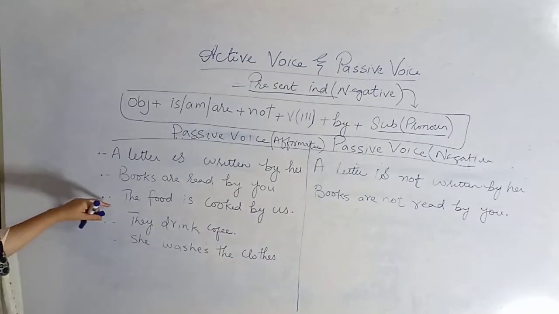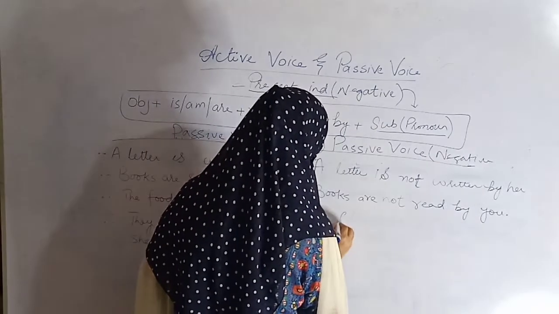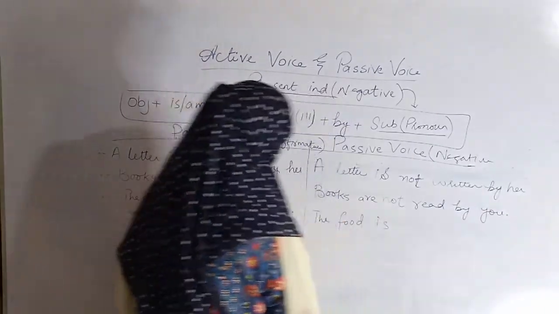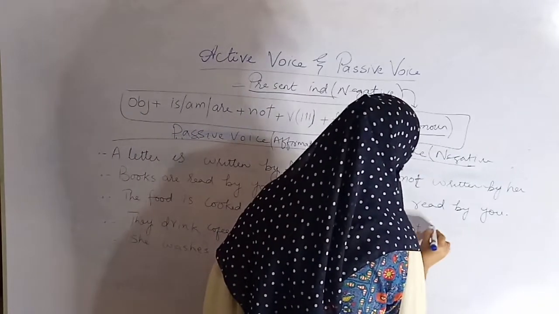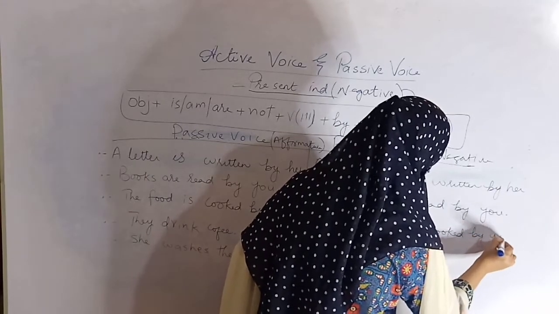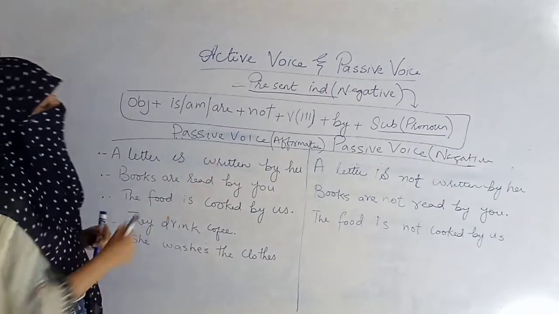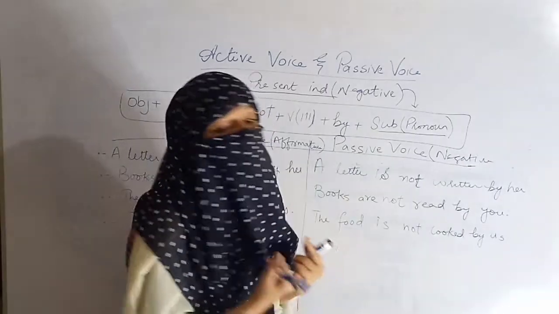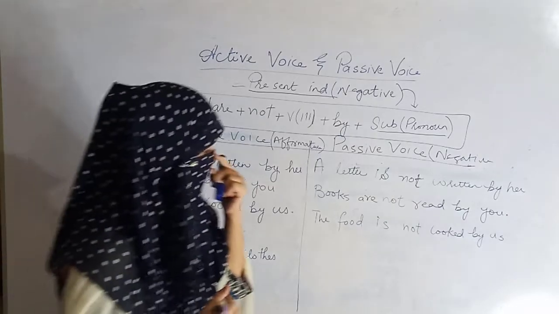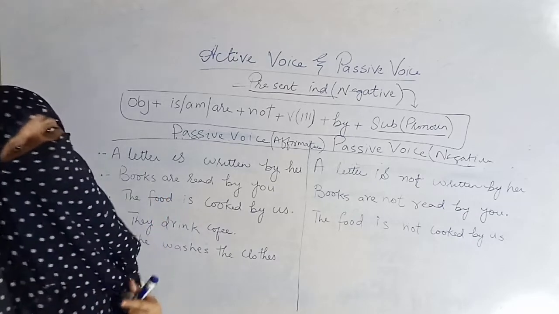Alright, so the food is cooked by us. The food is not cooked by us. Then full stop. At the last you have to insert a full stop because this is a negative sentence, and in negative and affirmative sentences we insert a full stop, and in a sentence in which a question is asked you have to insert an interrogative mark.